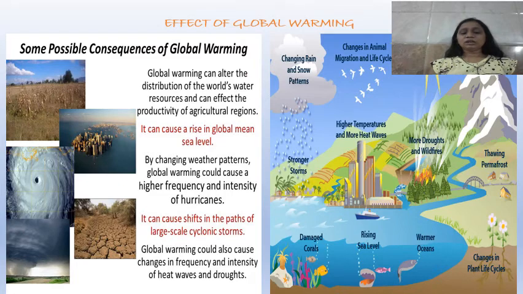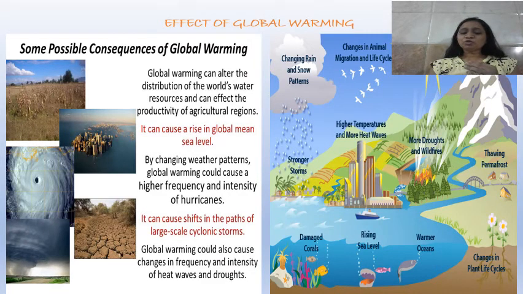Okay, then it can cause a shift in the path of large scale cyclonic storms. Nowadays you see that every year there are more and more cyclonic storms. It is also because of the increase in the global temperature.